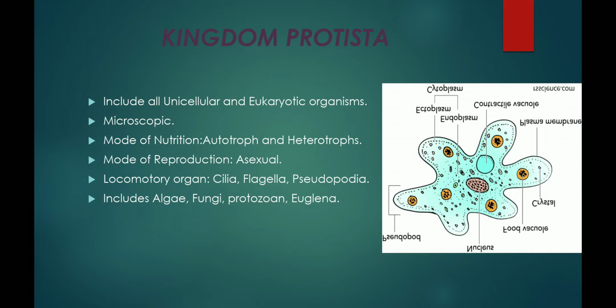The kingdom Protista includes all unicellular and eukaryotic organisms. These organisms show links with all the eukaryotic kingdoms like Plantae, Fungi and Animalia.